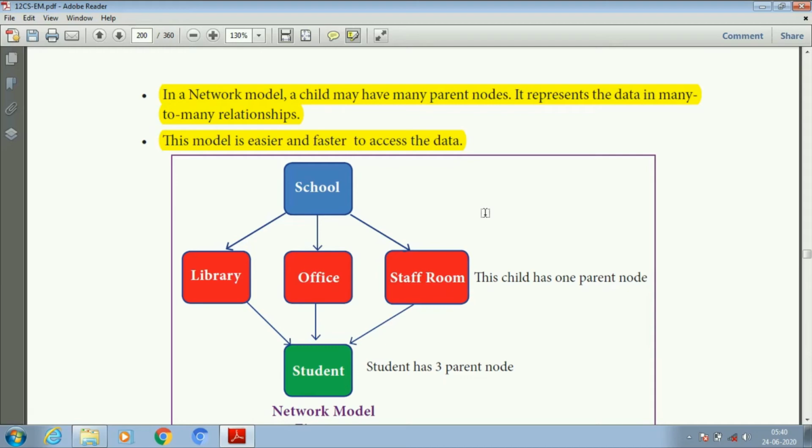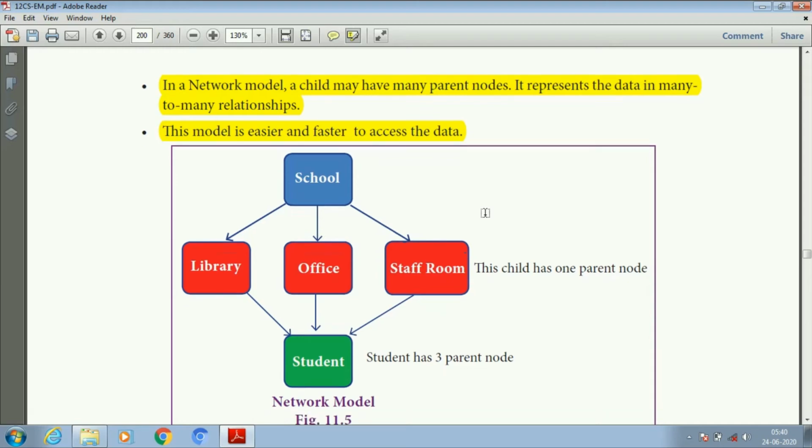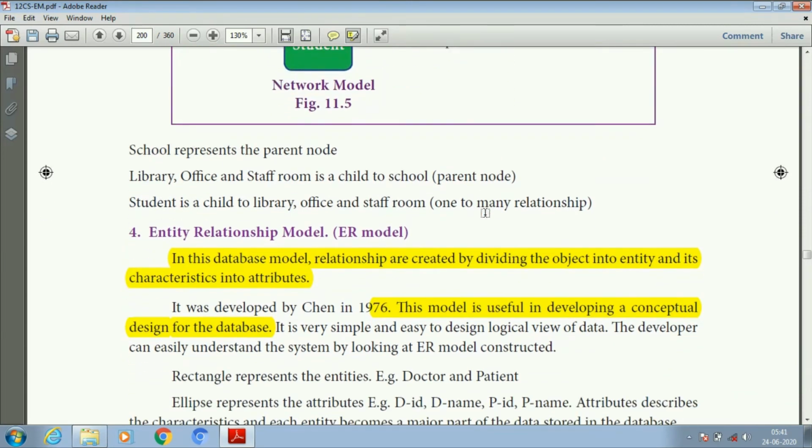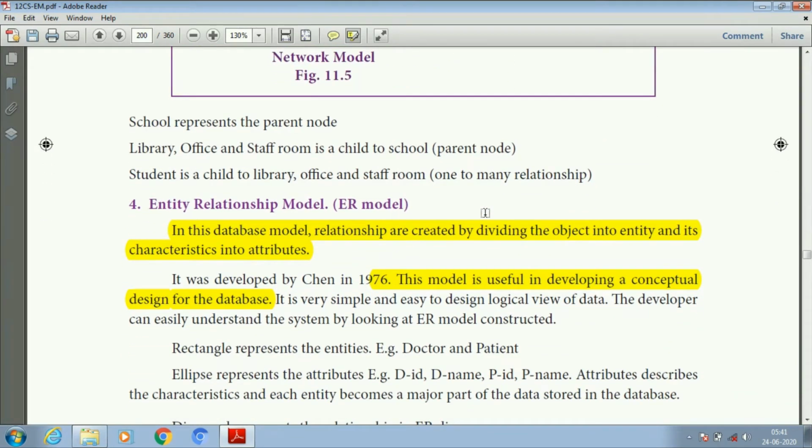Each of these then acts as a parent node, with student as its child node. So school is the parent node, library, office and staff room are children of school, and student is a child of library, office and staff room. So it follows the one-to-many relationship.